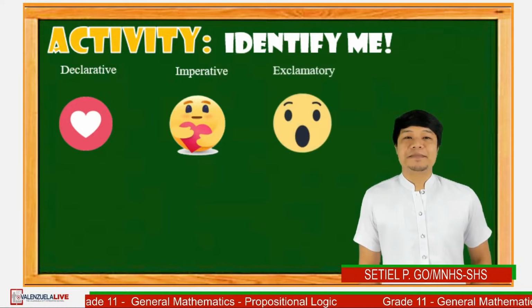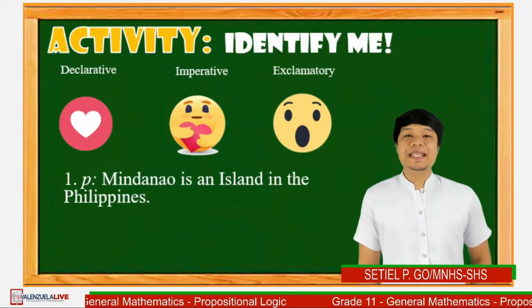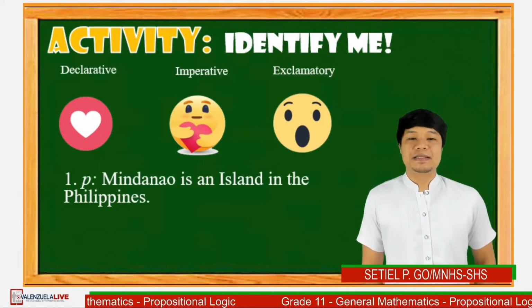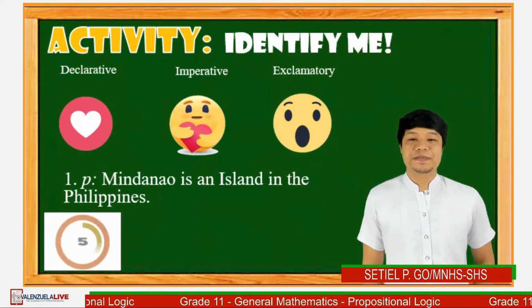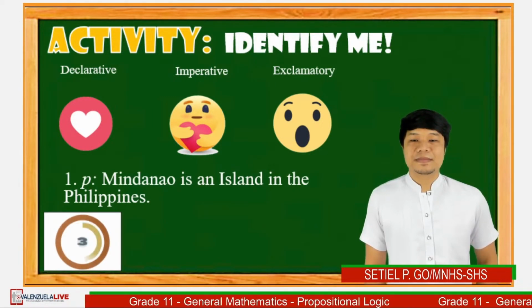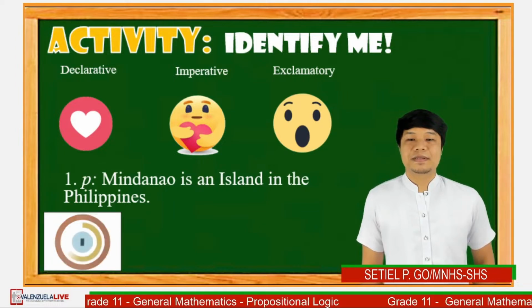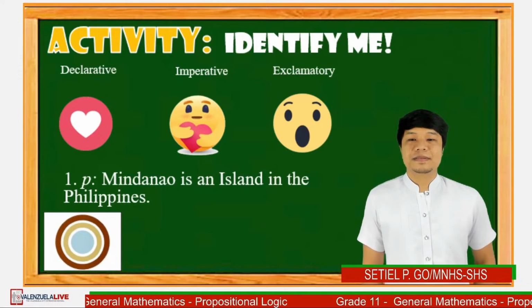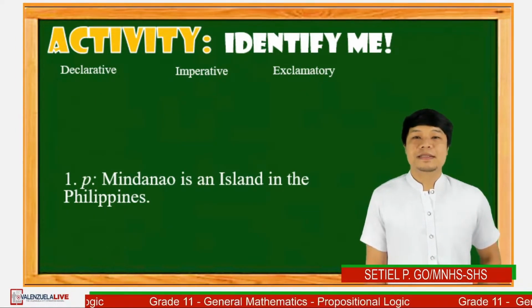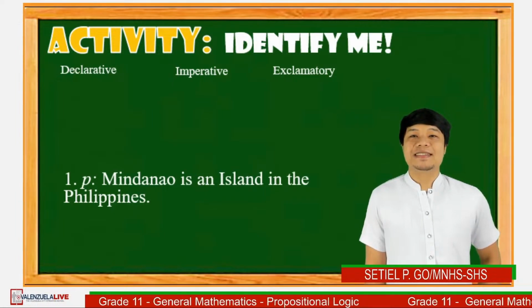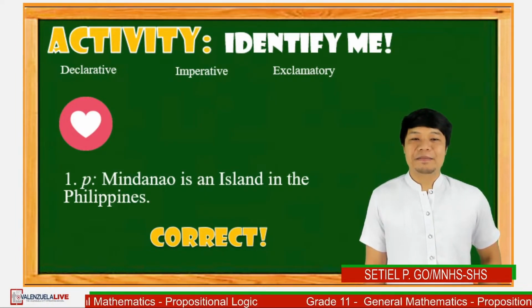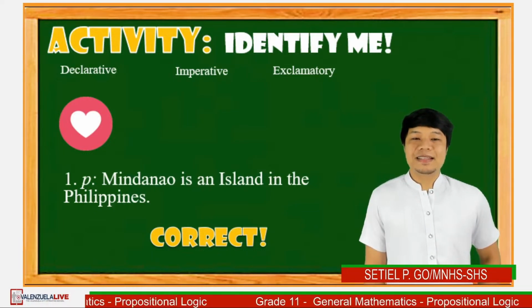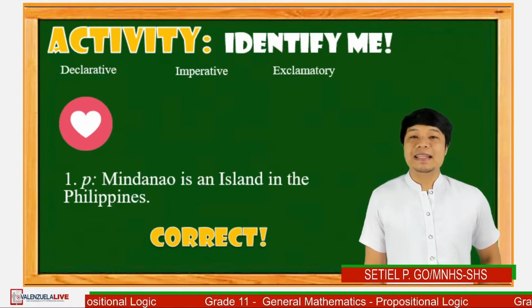Okay, number 1. Mindanao is an island in the Philippines. I'll be giving you 5 seconds. Go! If your answer is heart sign, you are correct because this is a declarative sentence: Mindanao is an island in the Philippines.